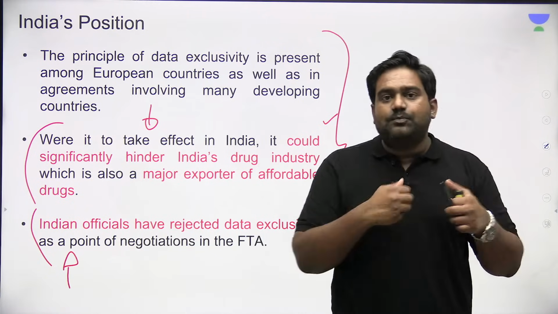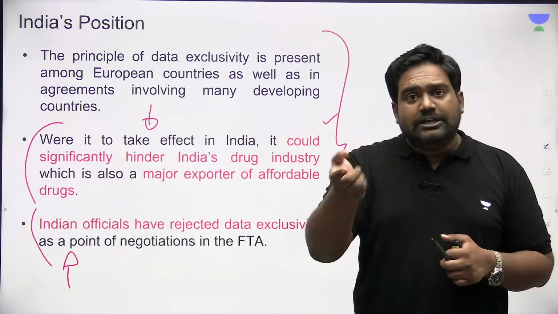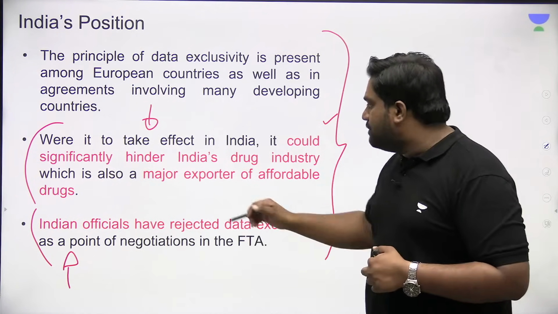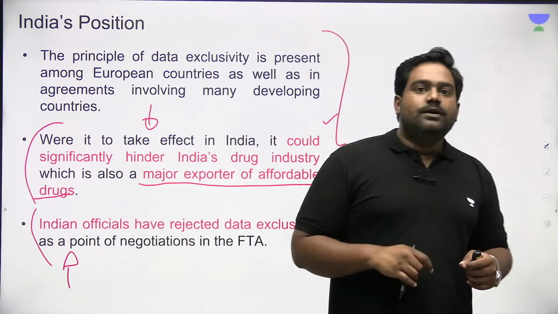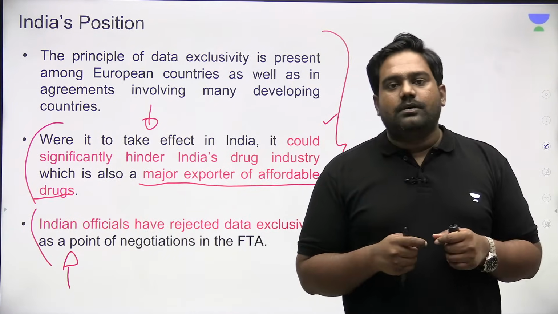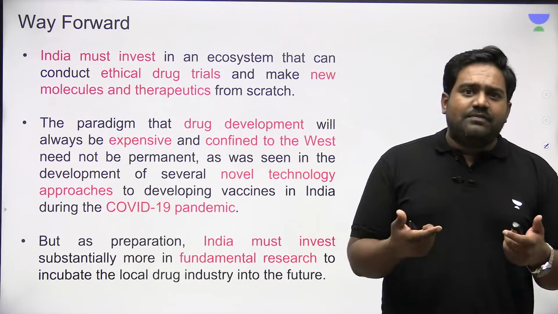It will affect the poor people. It will affect many other poor countries, underdeveloped countries that are depending on India, as India is a major exporter of affordable generic drugs and vaccines. So this is where the standoff comes up between India and the EFTA countries. So now what is the way forward?